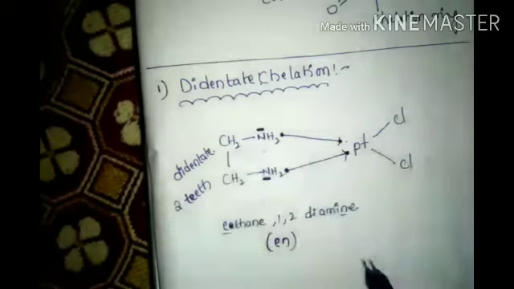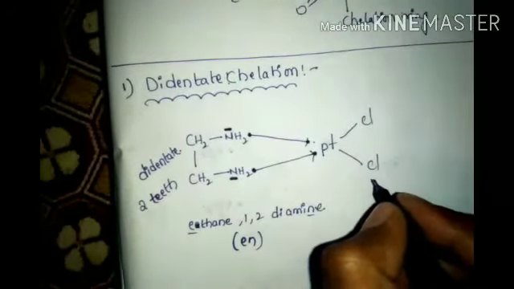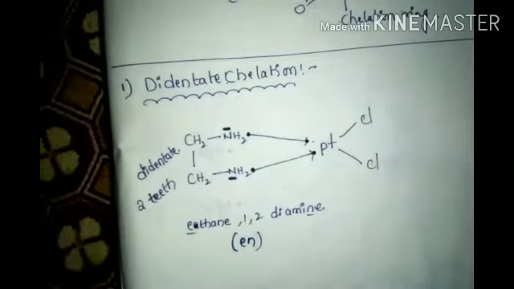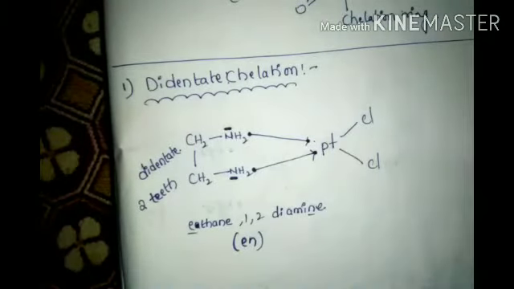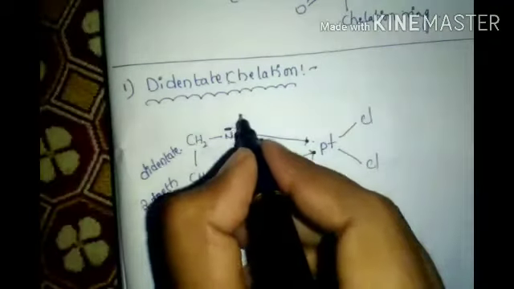Now this is called a didentate chelation ring. This ring, how to take? See, I am taking round.